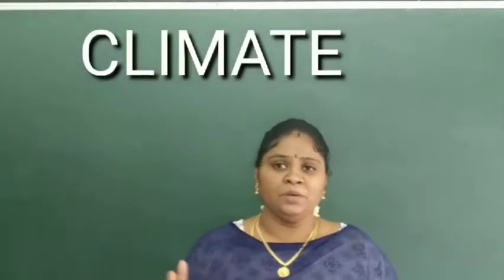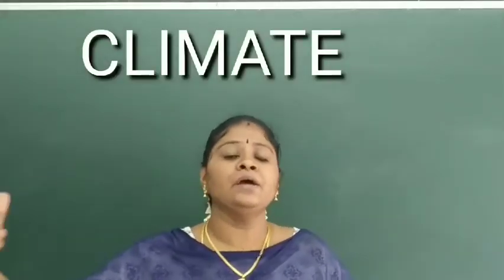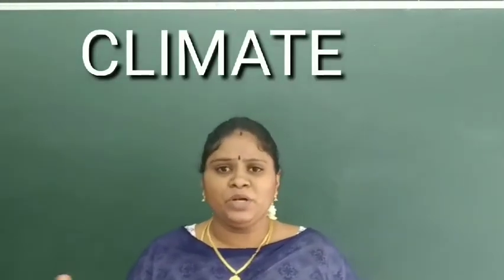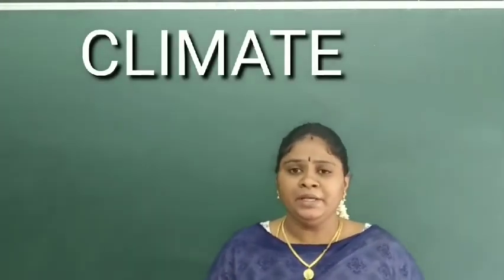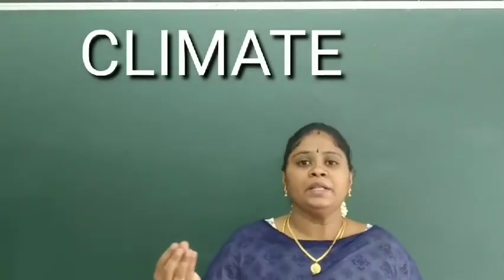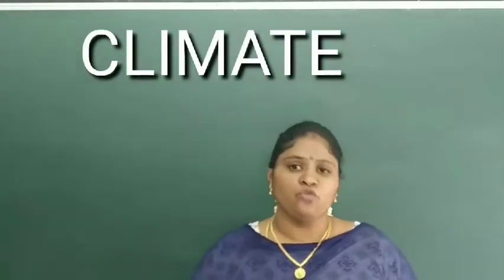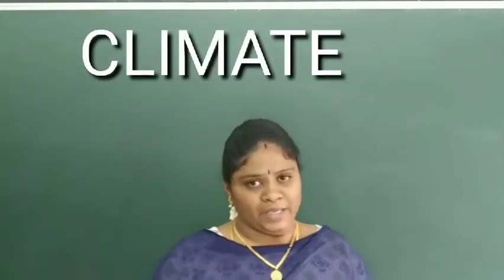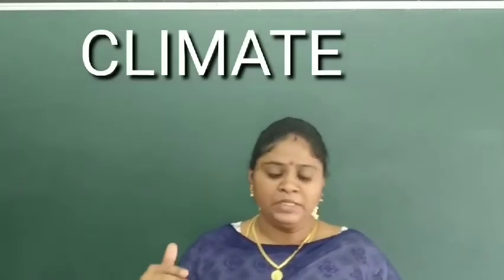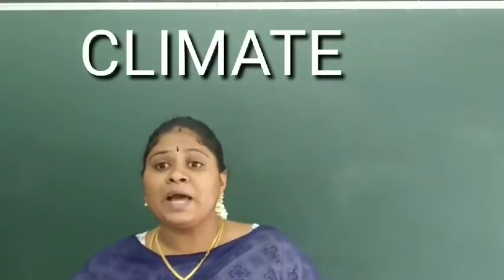What is temperature? The degree of heat present in a particular area is known as the temperature. Then precipitation. What is this precipitation? A new word which you are hearing, right? Precipitation is the amount of water that is present, in the form of rainfall or snowfall. If you look into those aspects in India, in the summer season the mercury, that is the temperature, will reach around 50 degrees Celsius in parts of Rajasthan.